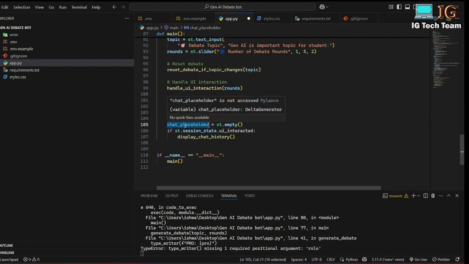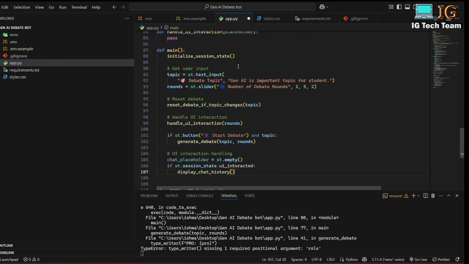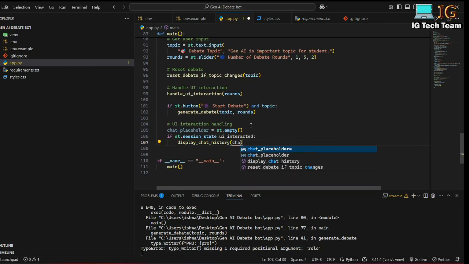This is a very important concept in this project. But right now, this is the function that I will be calling for handling UI interaction, and this is the section where, if I interact with the UI, I have to display the chat history, and this chat history will take the chat placeholder. So I have to pass the chat placeholder here.